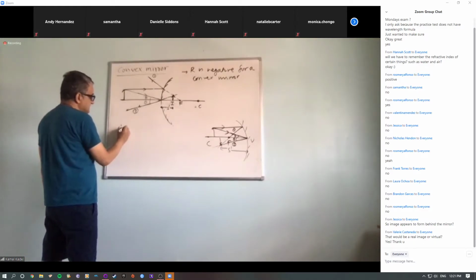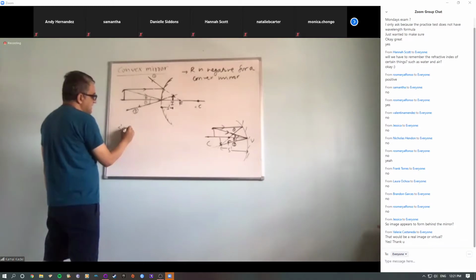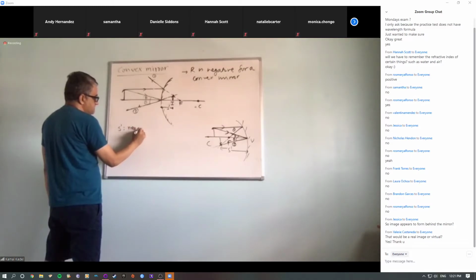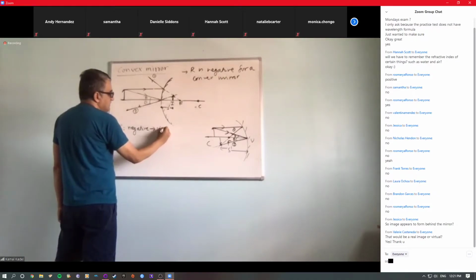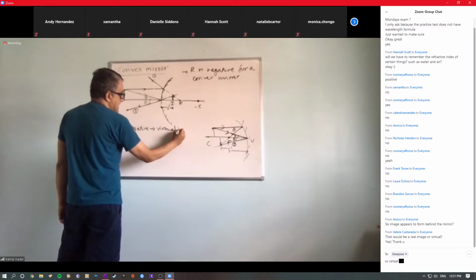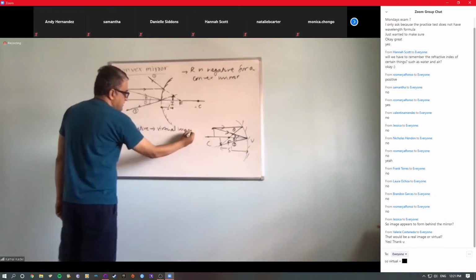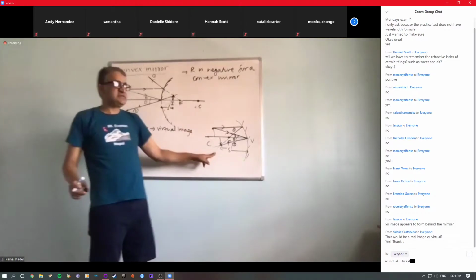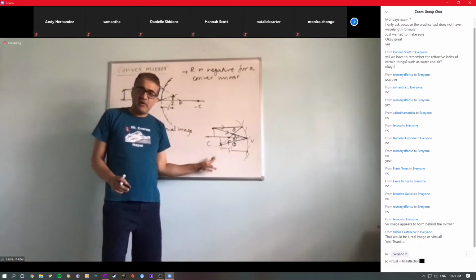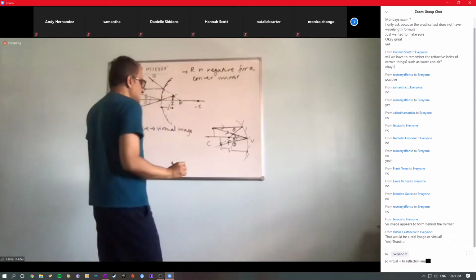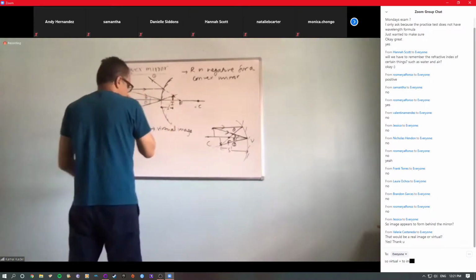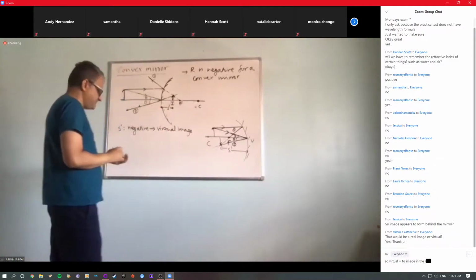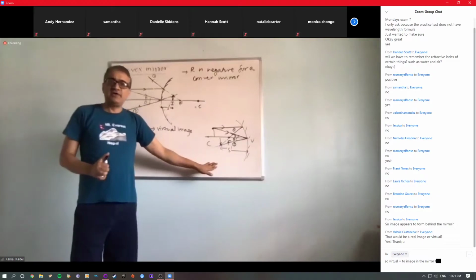So that means in this case, S prime is negative. That gives you a virtual image, right? So we already defined this. In this case, S prime is positive. That gives you a real image. So just for comparison, write, fill in this first, and then we can fill in this side later. You understand, right?